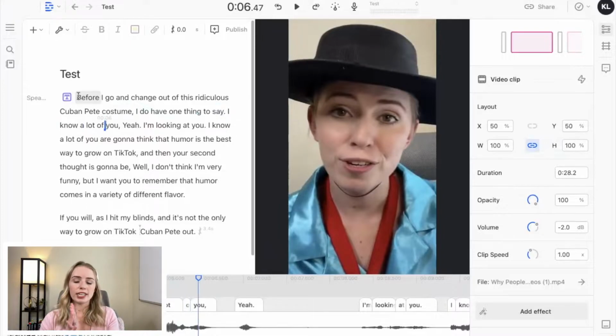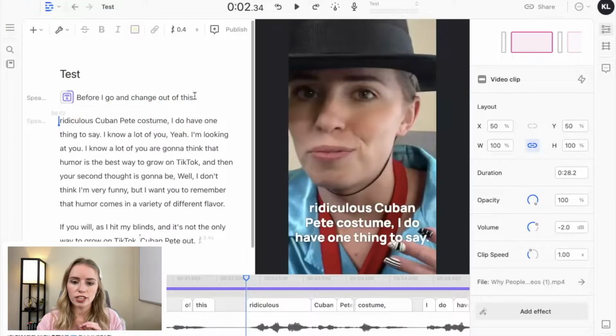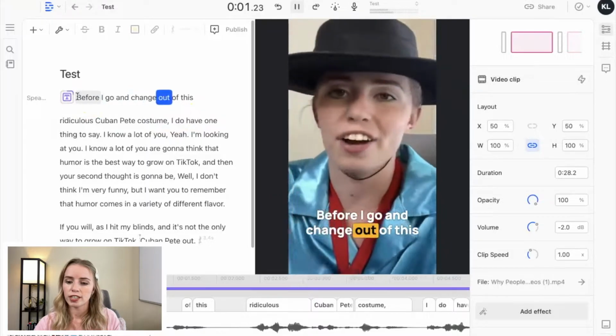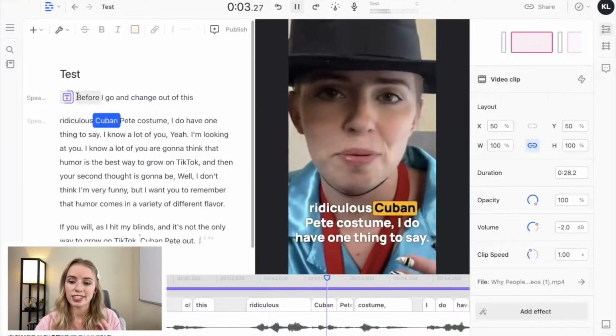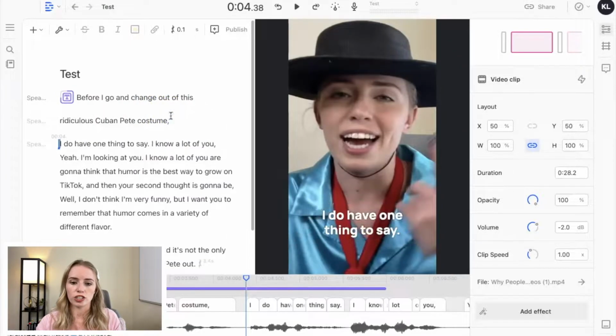Okay, so now the next thing that I would like to do is, you can see I have these moments where I pause and I don't want the text on the screen just yet. You can break up your captions into different parts. So before I go and change out of this ridiculous, I'm going to click enter, and it's going to put it on a new line. So check this out. Okay, so then I have a pause there after costume. So I'm going to click enter and put that on another line.